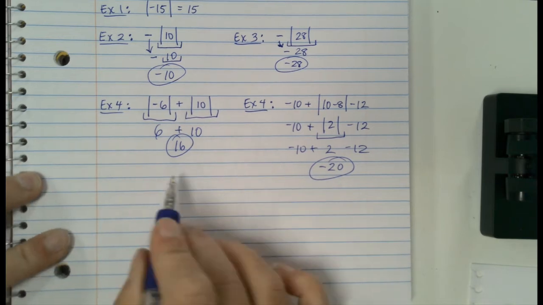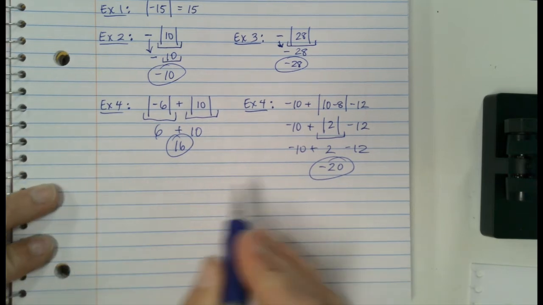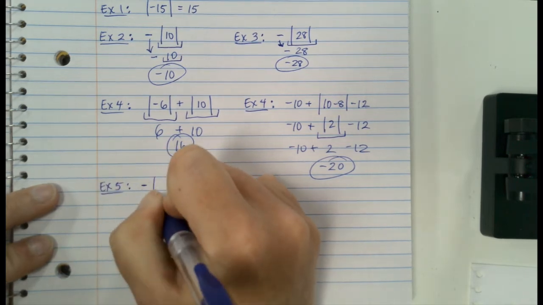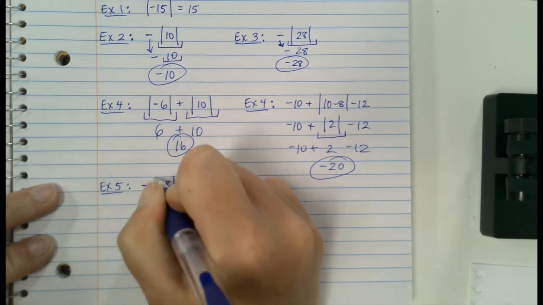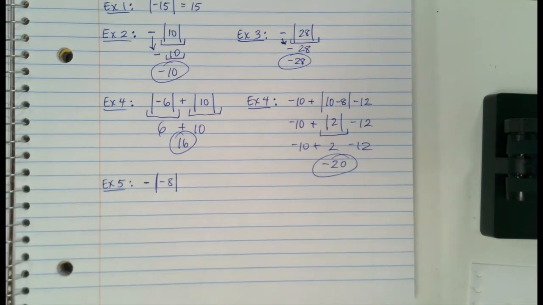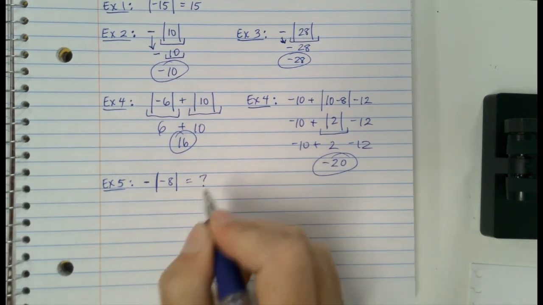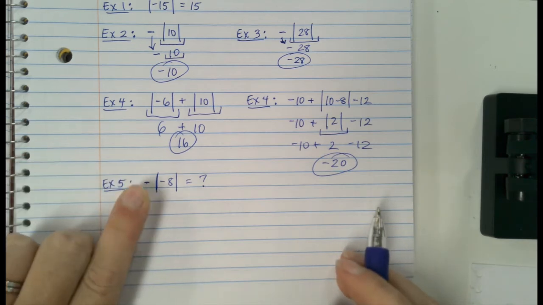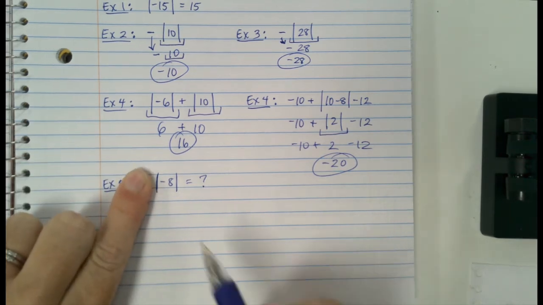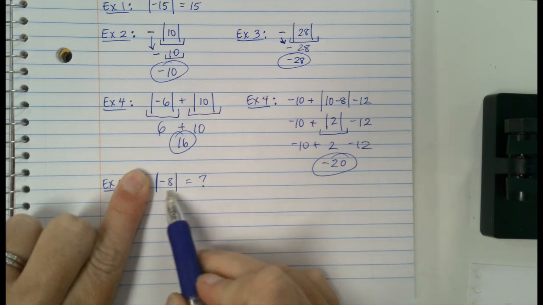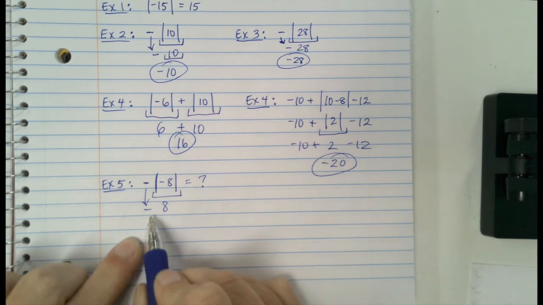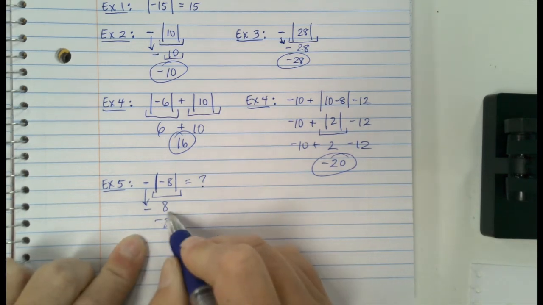Alright, this is going to be a simple yet confusing one. Negative absolute value of negative 8. I want to know what that equals. So the first thing is, this is the negative absolute value of negative 8. The first thing is, ignore anything outside of it. So I'm ignoring this. What is the absolute value of negative 8? 8. This gives me positive 8. Now I'm going to bring this down, and now I just have negative 8. That's my answer.